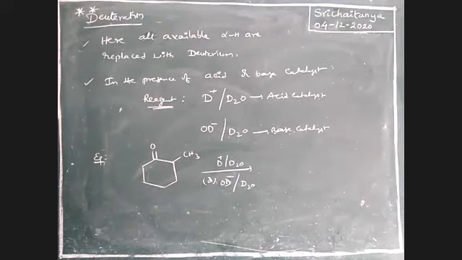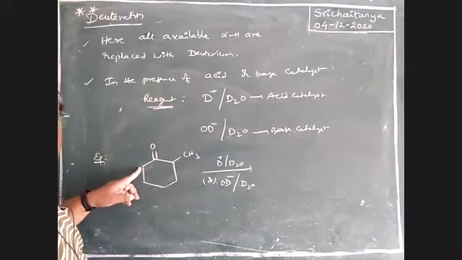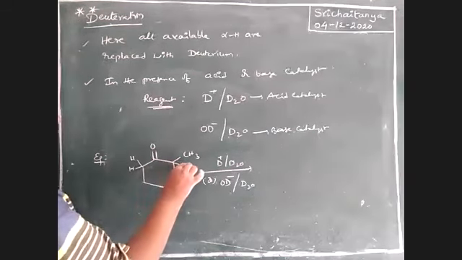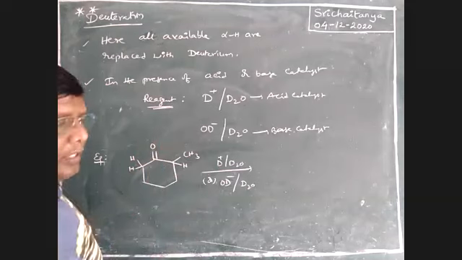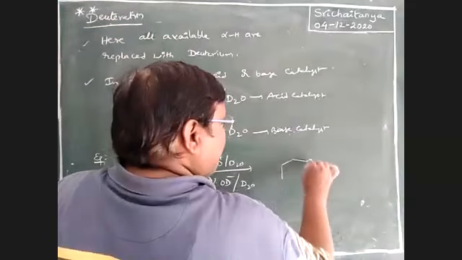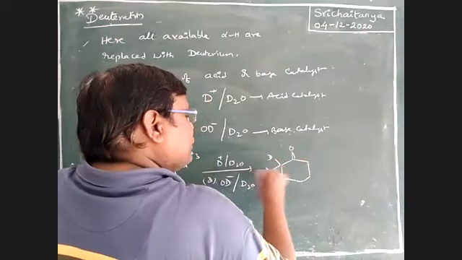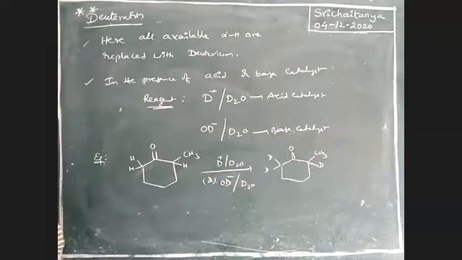Any one of these two reagents is used. Okay. See here, this is alpha. How many alpha hydrogens are there? These are the two alpha hydrogens. Here one alpha hydrogen is there. These three alpha hydrogens are replaced with deuterium. Now the answer is C double bond O, deuterium, deuterium. This is CH3. This is deuterium. And all the available alpha hydrogens are replaced.